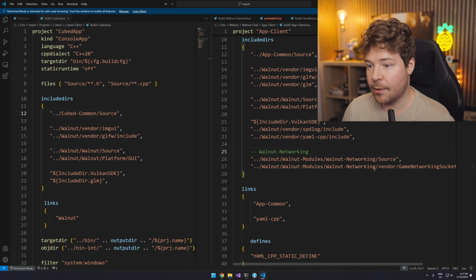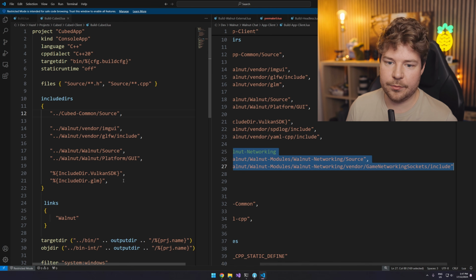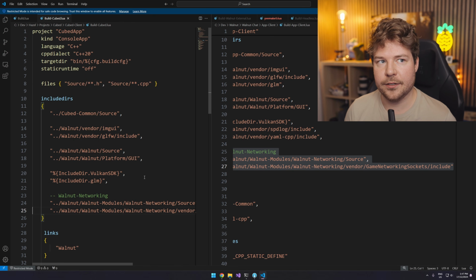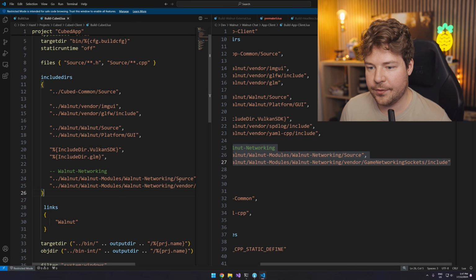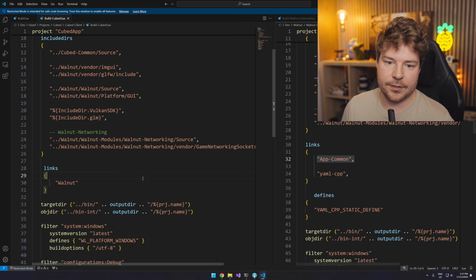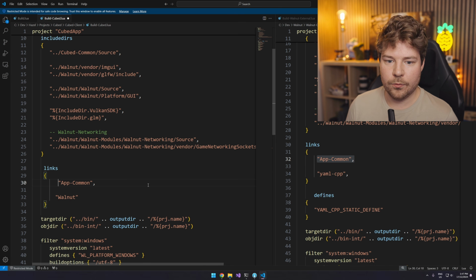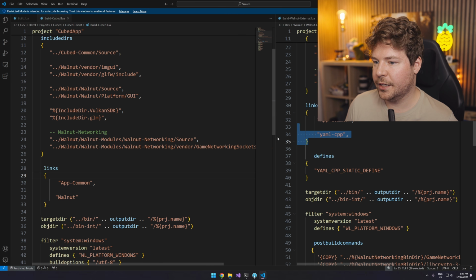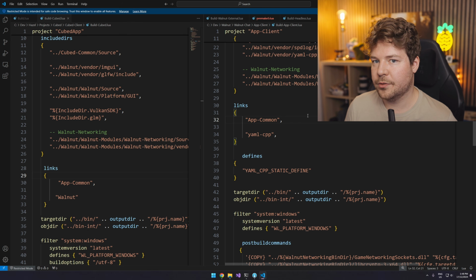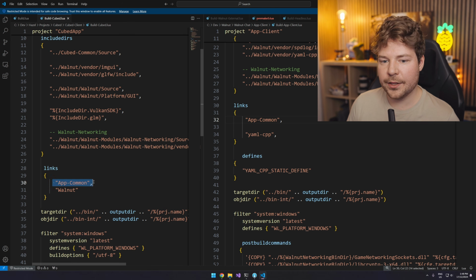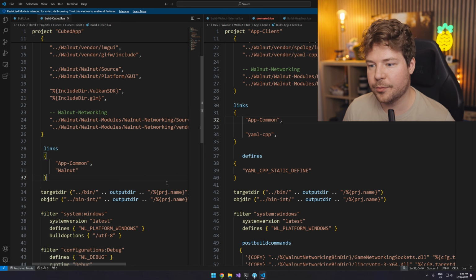Ah yes, Walnut networking. That's important to include. We didn't have that because the Walnut app template is from the master branch, which doesn't even have the Walnut networking submodule. So therefore it didn't have the include. So let's include that. Links. So yeah, we'll link app common and Walnut. Interestingly, this didn't link Walnut. I'm guessing because app common itself links it, and maybe something to do with Linux. I don't know. I think app common will actually link Walnut itself, so therefore that should propagate. But anyway, we'll include both of them here for now.